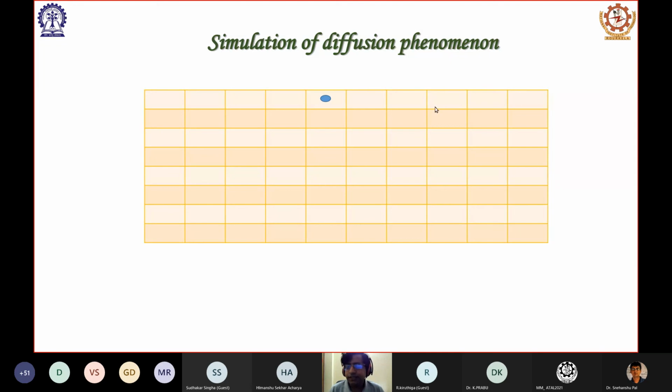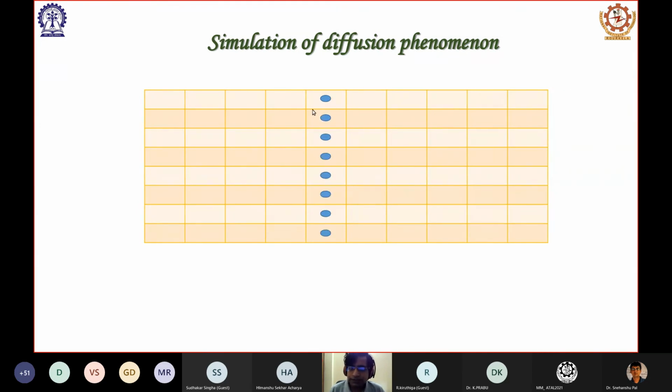This can continue. At any point of time, the particle can move towards its right or towards its left, independent of its previous moves, and with equal probability it can go anywhere. Suppose in the next step it comes here, then here, then in the next step it goes back.